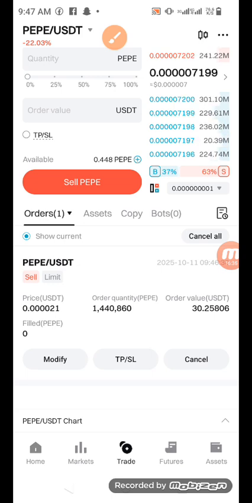But remember, the downside of it is that once you set the limit, even if a token is rising higher, the system will just sell at the limit you've given it. So by the time you come to buy, say, okay, let me buy for a profit, the price of that coin has gone so high, you may not even want to buy it because you'll be afraid of selling at a loss. So do you understand it? This is exactly how this works.